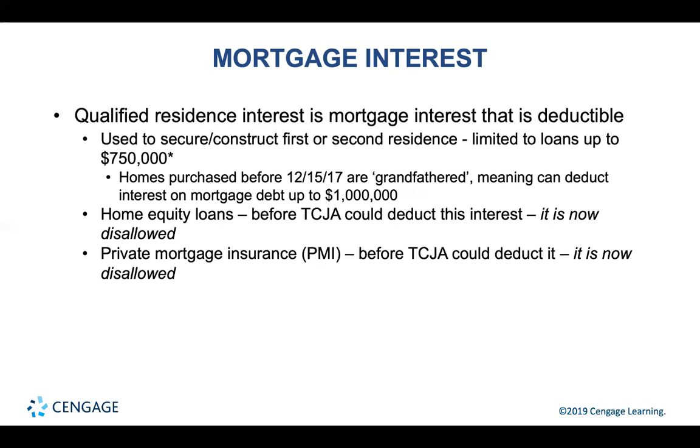In the past, home equity loans could be deductible, but you are not allowed to deduct them now. Private mortgage insurance was deductible before the TCJA, and it is no longer allowed now. PMI is something that many lenders require home mortgage borrowers to purchase, so this may or may not be applicable. And then a home equity line of credit on a home: you used to take the interest on your home equity loan, but you're no longer able to do so.